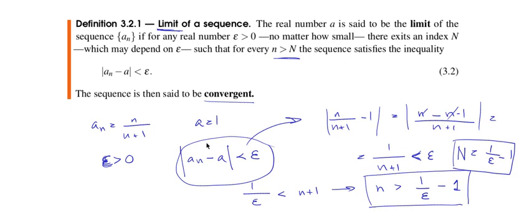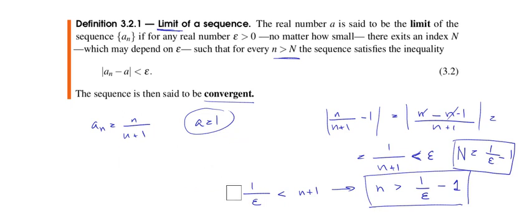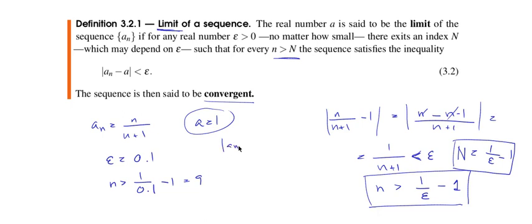So this is the proof. Now we can say that this sequence has a limit that is 1. Okay, and if it's too abstract for you, let's write it with some examples. Suppose epsilon is 0.1, then if n is greater than 1 over 0.1 minus 1, so this is 10 minus 1, 9, if n is greater than 9, what we are saying is that the difference between a sub n and 1 is going to be smaller than epsilon.